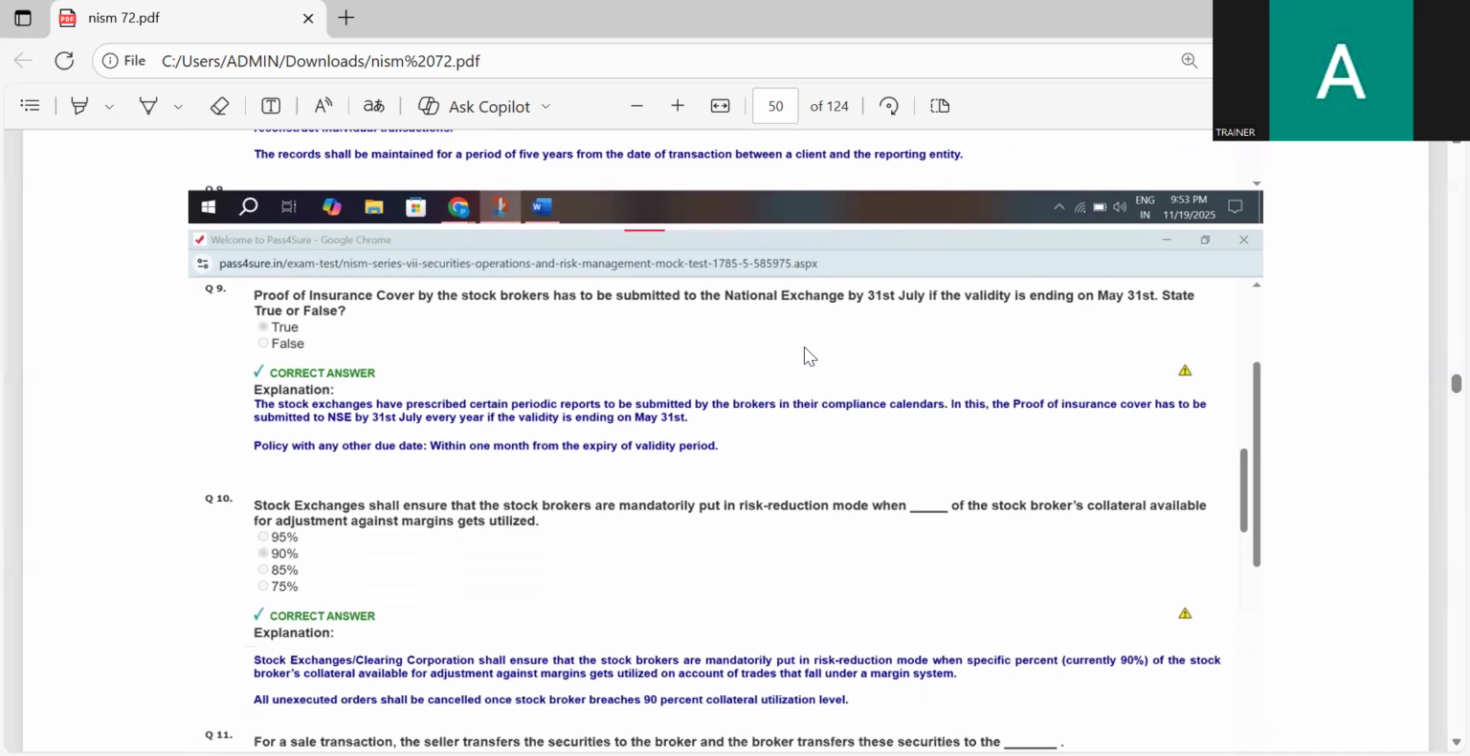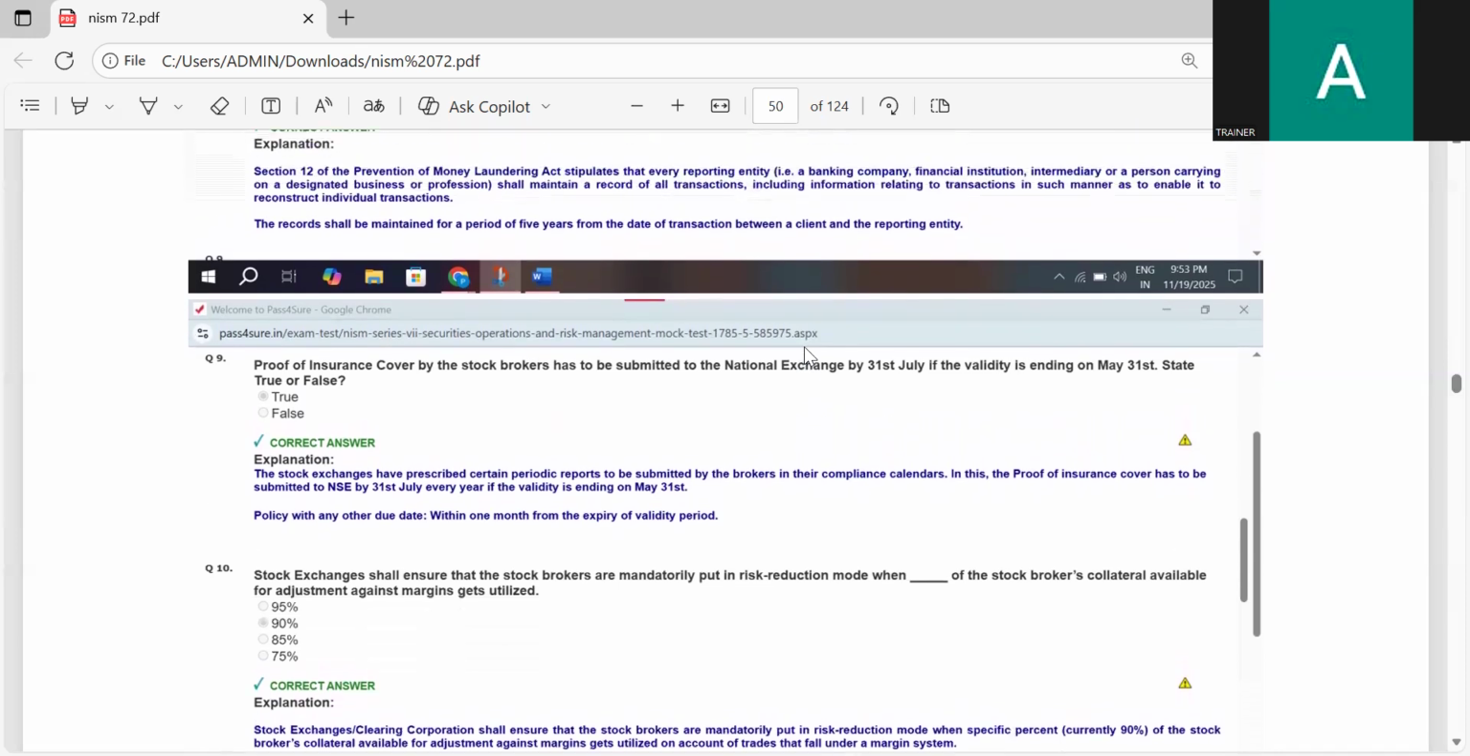Proof of insurance cover by the stockbrokers has to be submitted to the National Exchange by 31st July if its validity is ending on May 31st. Is the statement true or false? True.